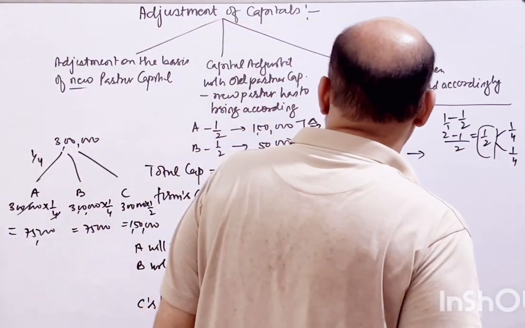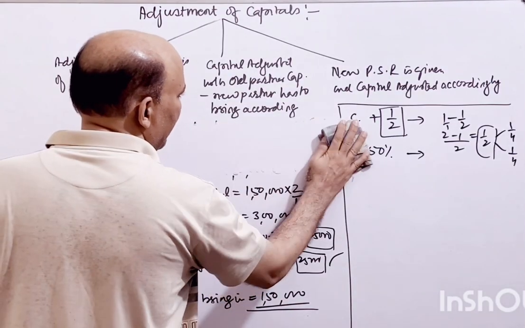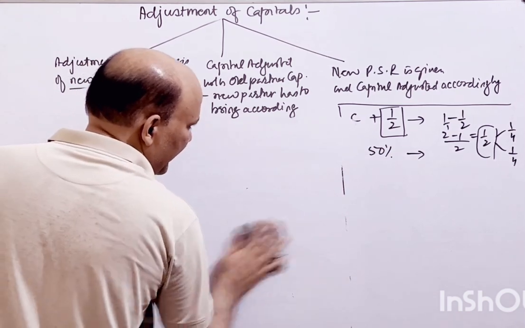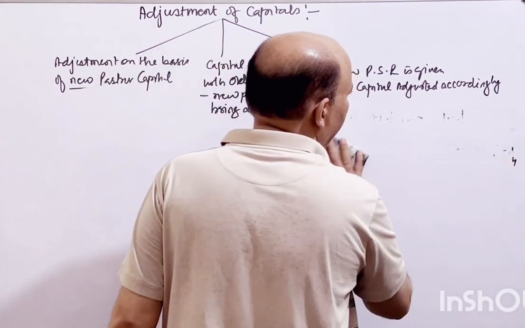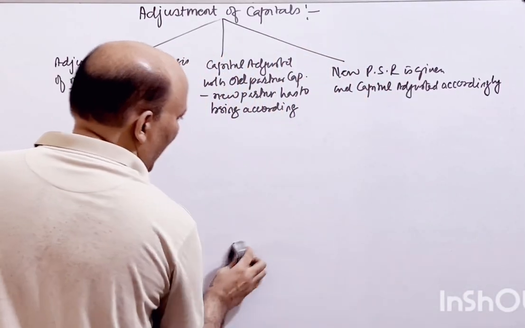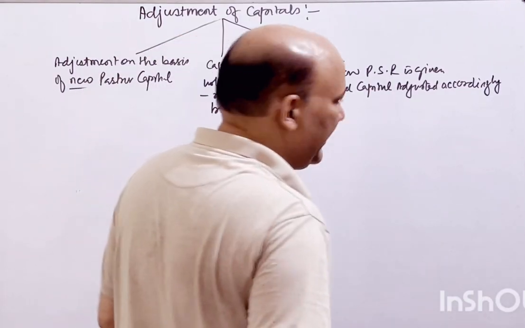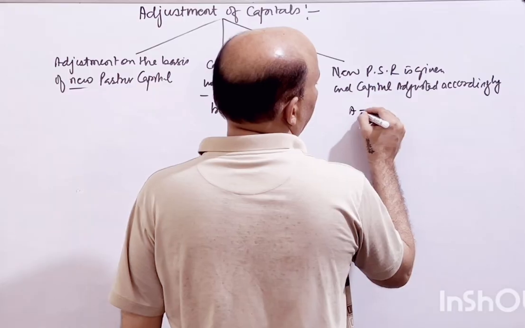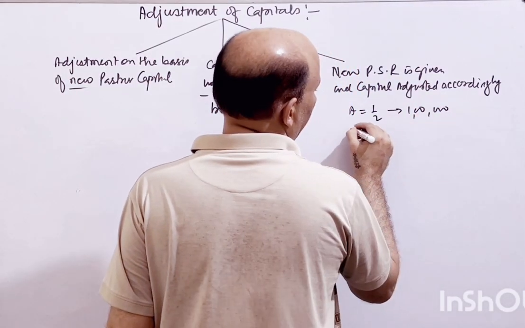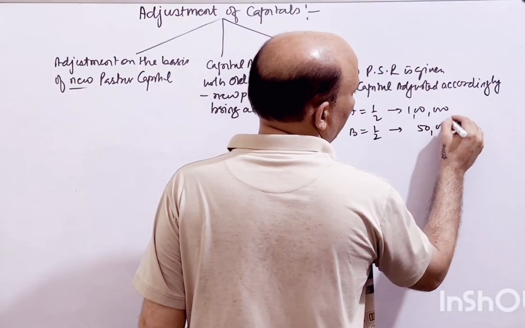On the basis of old partners. Now, on the basis of the same thing, same formula, we use the same example that we had. A has 1/2 share and invested 1 lakh rupees. We took it the same way. B has 1/2 share and has invested 50,000 rupees, right?